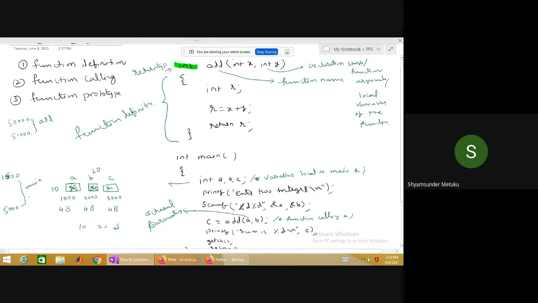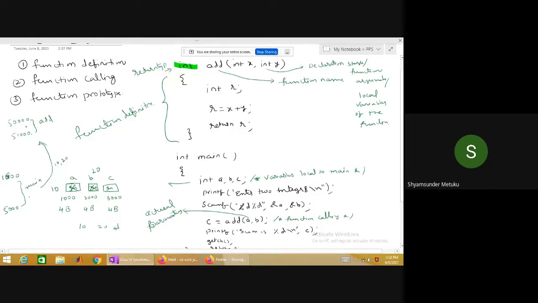The moment I do the function call C is equal to add of a comma b, my control jumps from here to this particular location, 50,000 to 51,000. While jumping, it takes the values 10 comma 20 along with it, because you are passing a and b. The memories are here only, 1000 and 2000; it is only throwing the values 10 and 20. When it throws the values 10 and 20, somebody has to be there catching them, right?